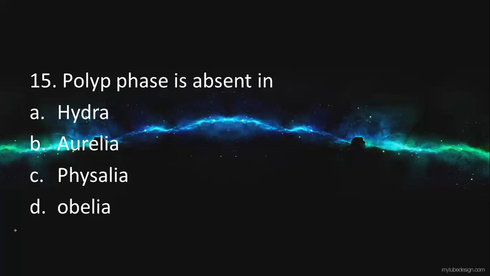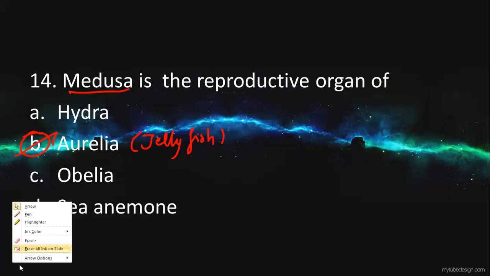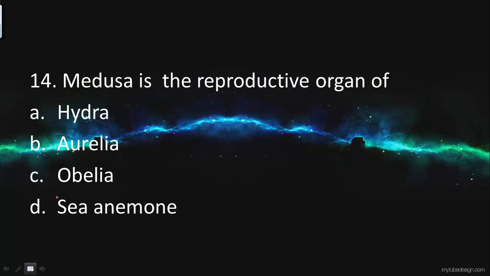I'm sorry, I made a mistake. So this will be the answer: Obelia. Obelia will be the answer of Medusa, where it has a fixed polyp phase and also a pelagic medusoid phase. They reproduce asexually by budding, which gives medusae, and exclusively by sexual methods.